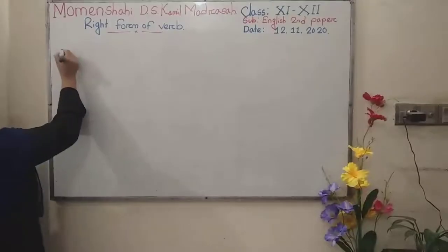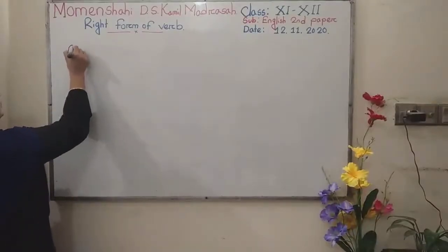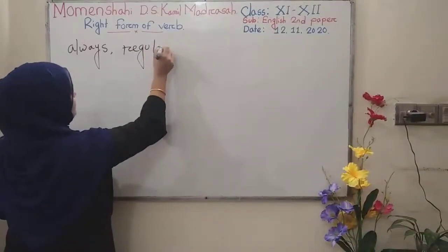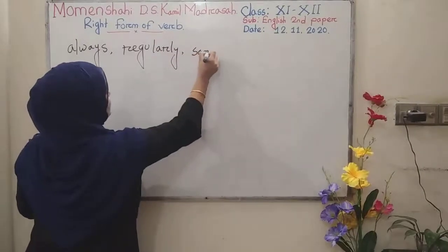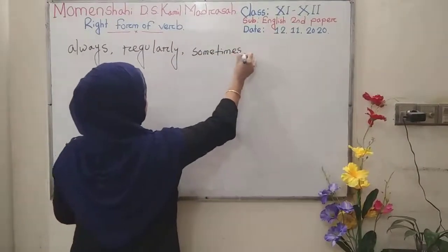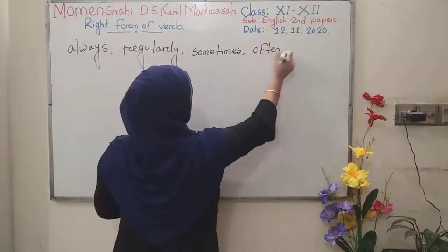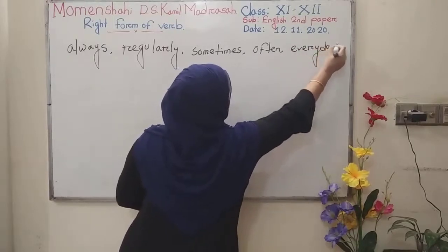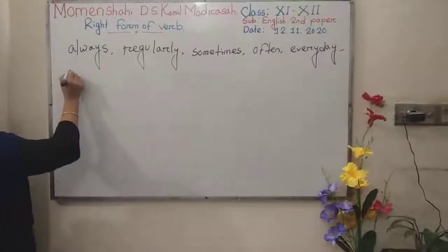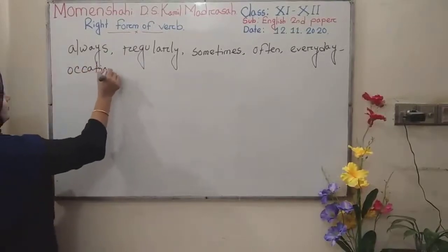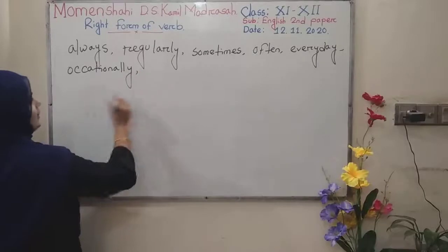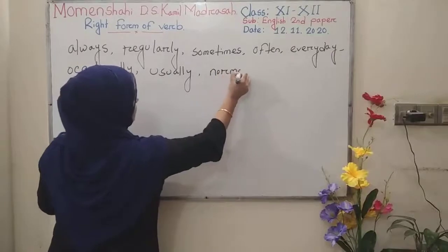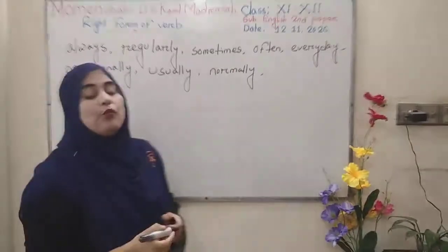Look, if you can get in any sentence always, regularly, sometimes, often, every day, occasionally, usually, normally, and many other words.